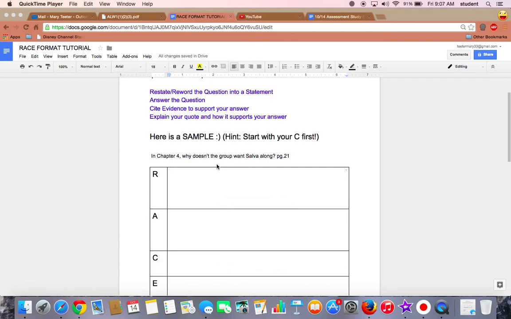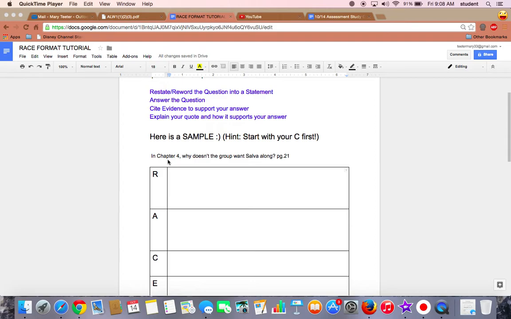Today I'm going to show you how to do this format so that you have an explanation ready for your test. The example I'm going to use comes from Chapter 4. Your test, you will be doing Chapter 5. So it's a little bit different, but you'll follow the same process.